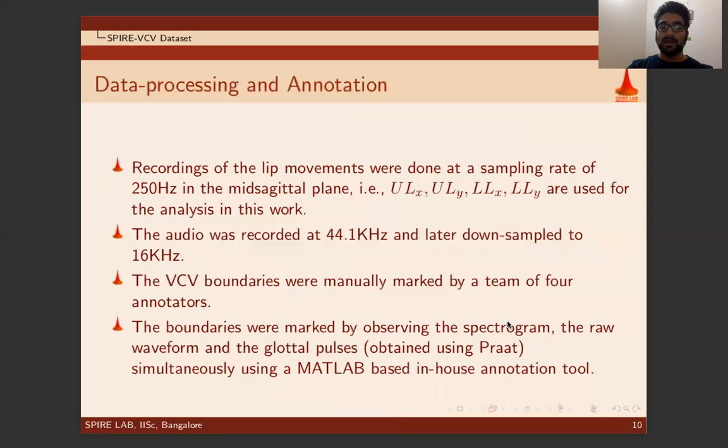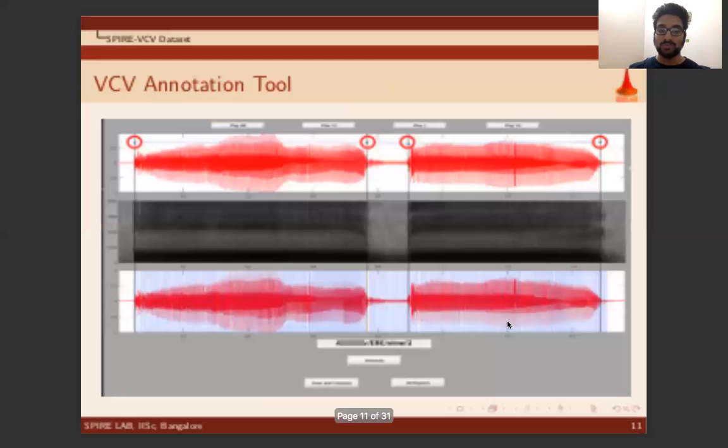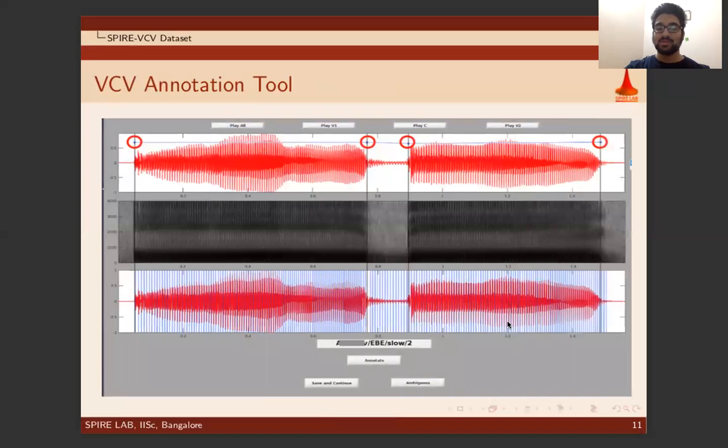Few other details regarding the data are as follows. Recordings of the lip movement were done at a sampling rate of 250 Hz in a mid-sagittal plane. The VCV boundaries were manually marked by a team of 4 annotators. The boundaries were marked by observing the spectrogram, the raw waveform, and glottal pulses simultaneously using a MATLAB-based in-house annotation tool. This slide shows a screenshot of the MATLAB-based annotation tool for marking VCV boundaries. Care was taken to discuss the ambiguous cases among the annotators before the boundaries were finalized.